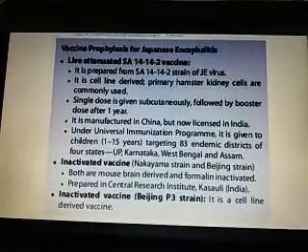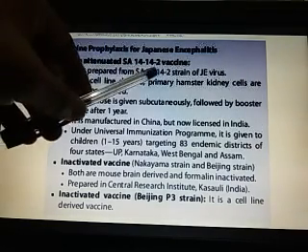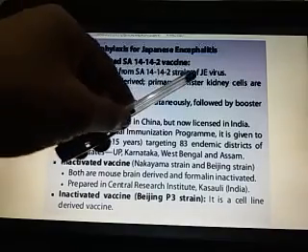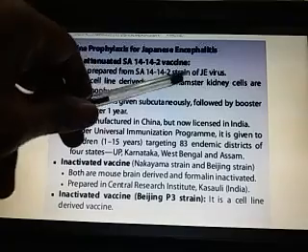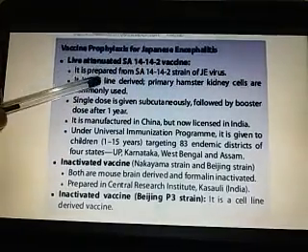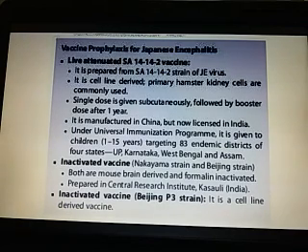Vaccine prophylaxis for Japanese encephalitis. Vaccine is available, and 3 types of vaccine are available. Live attenuated SA 14-14-2 vaccine. It is prepared from the SA 14-14-2 strain of Japanese encephalitis virus. It is cell line derived; primary hamster kidney cells are commonly used for the development of this vaccine.